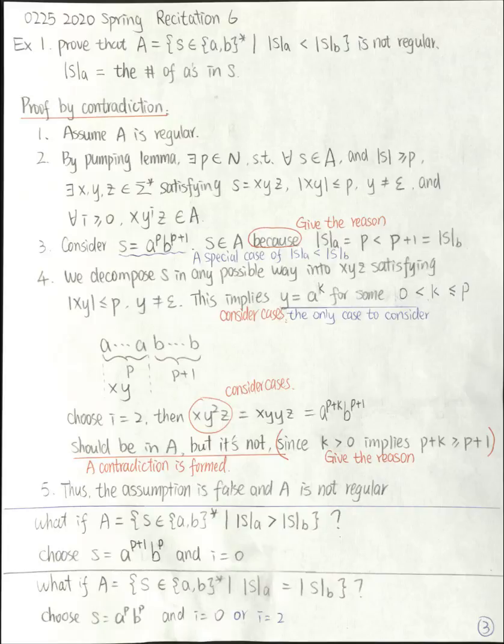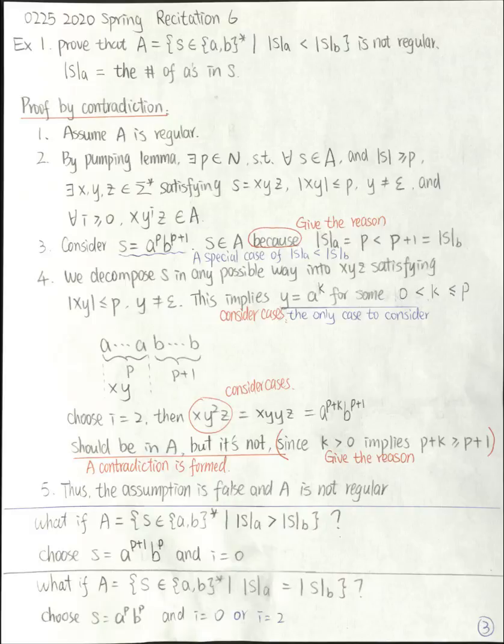Because this property is symmetric to the property we have shown in the example. In the example, we chose a to the p, b to the p plus 1 because we want more b's. Now, since we need more a's, I choose a to the p plus 1, b to the p. And we want to show the pumped string is not in this language anymore.